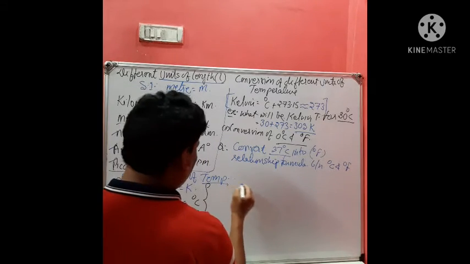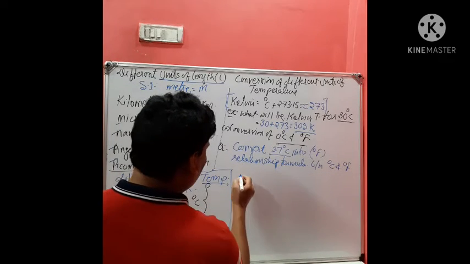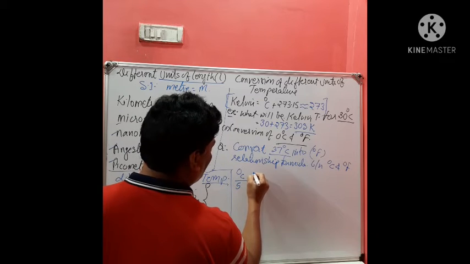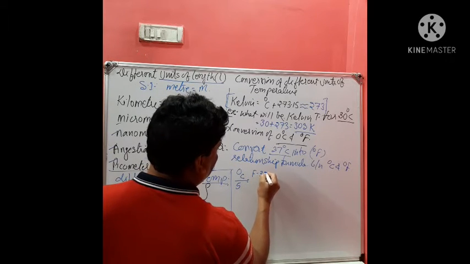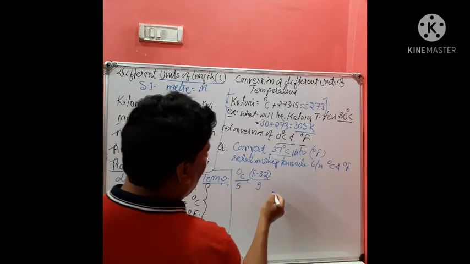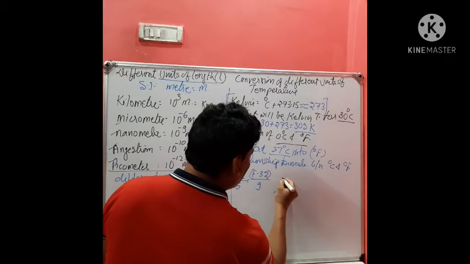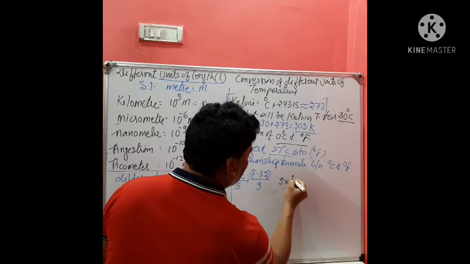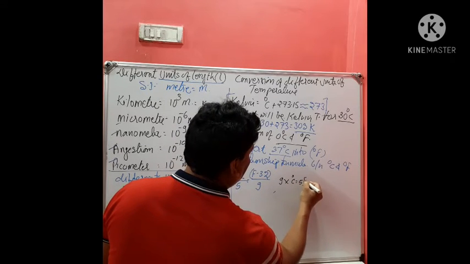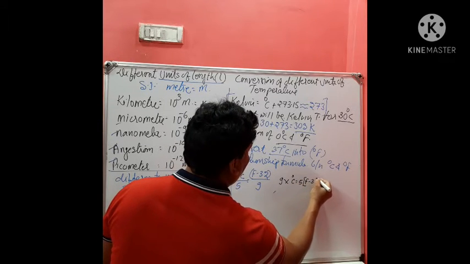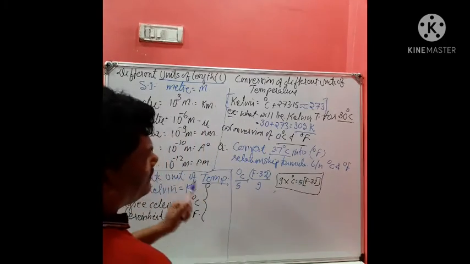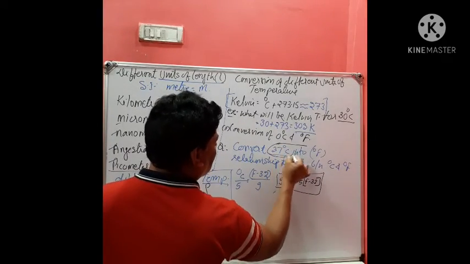So the formula is degree Celsius upon 5 is equal to F minus 32 in bracket upon 9. Or you can say 9 into degree Celsius is equal to 5 into bracket F minus 32. So using this relationship you can solve the question. Now the degree Celsius is